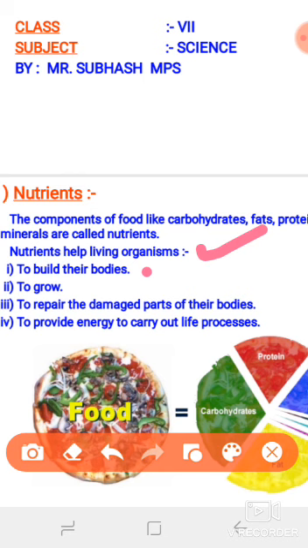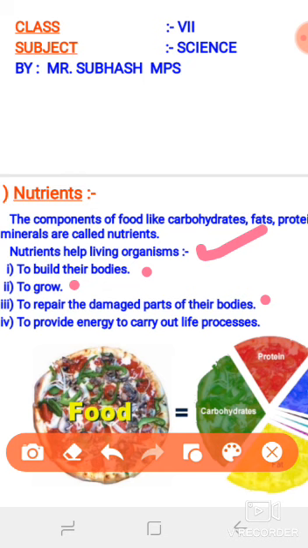As you know, the composition of the living body totally depends on the condition of nutrients. So the formation of the various organs totally depends on the nutrients. Then the second is to grow. The complete growth of the living body totally depends on nutrients. Third, to repair the damaged parts of the living body.